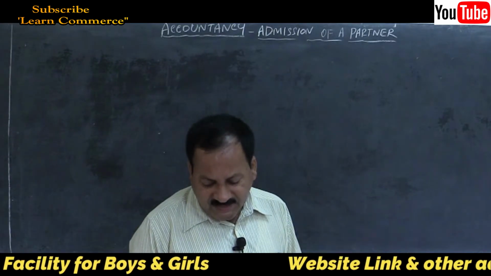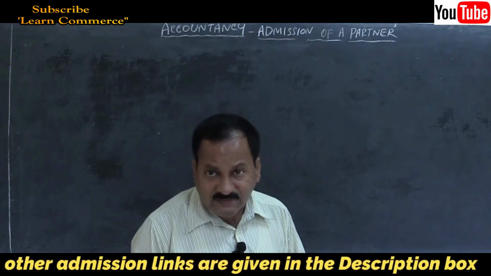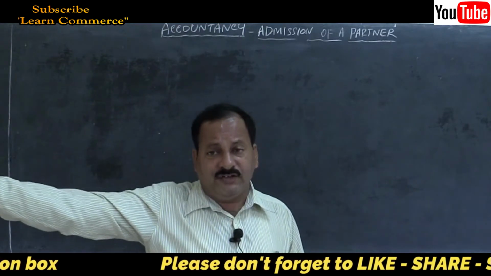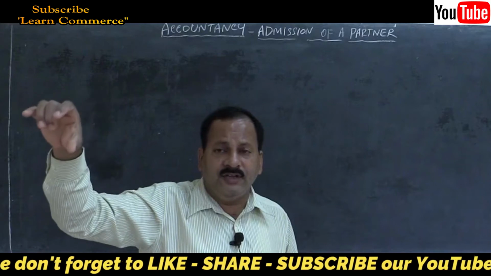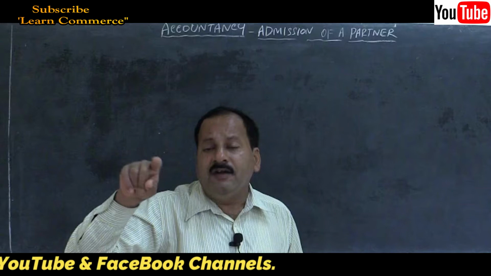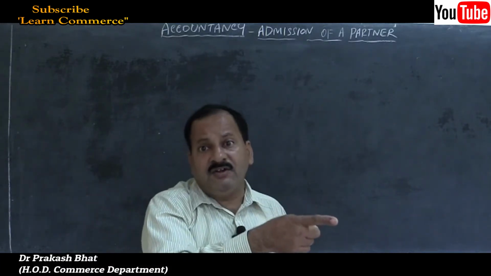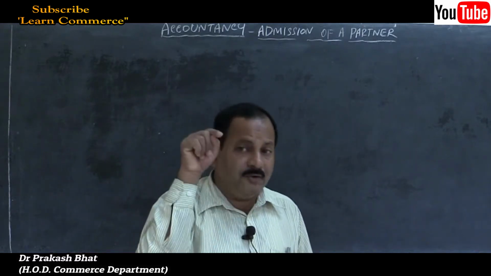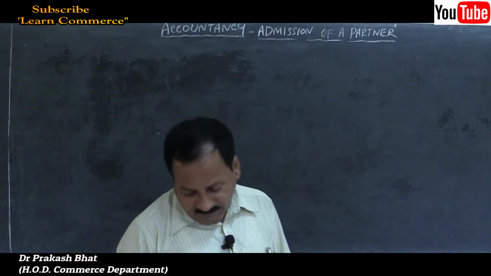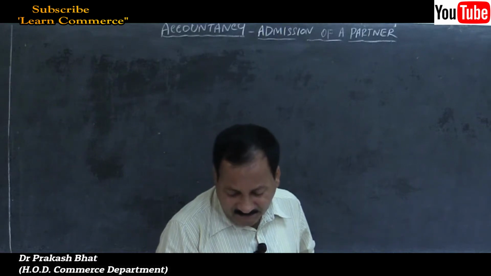Then increase buildings to rupees 69,000. That means this is the final value of buildings. 69,000 is the final value. Enter in outer column first in the new balance sheet. Take the old value in inner column. Then see how much is increased, 9,000. Add appreciation, 9,000. That's all. And in revaluation account, you have to credit revaluation account with rupees 9,000 only. Remember, that is the increased value of building should be entered there.